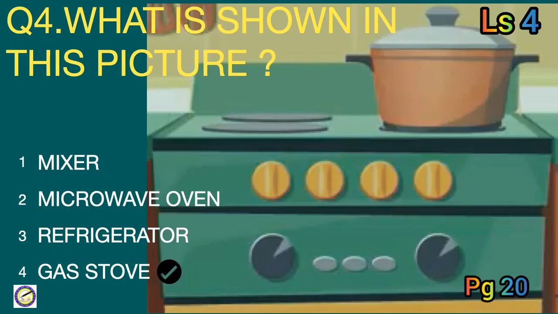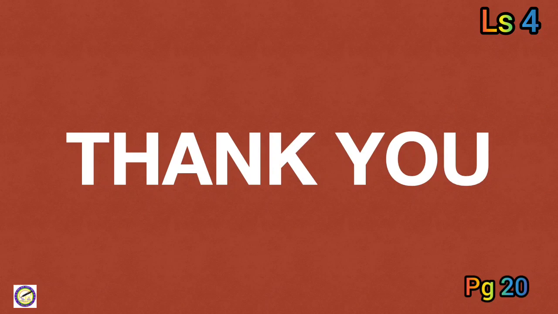The last question is, what is shown in this picture? The options are mixer, microwave oven, refrigerator, gas stove. We can see a gas stove in this picture. So you have to put a tick on the fourth option, gas stove. Thank you.